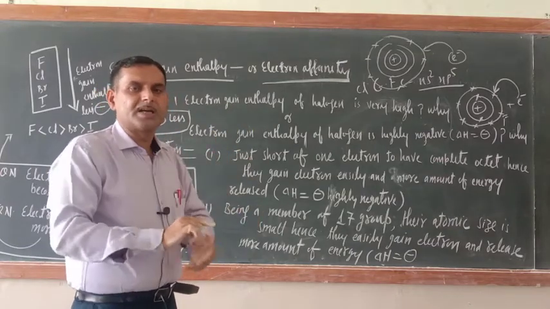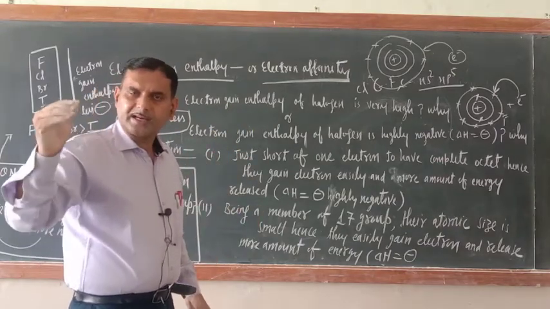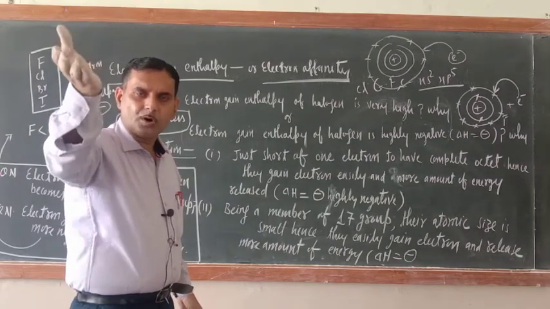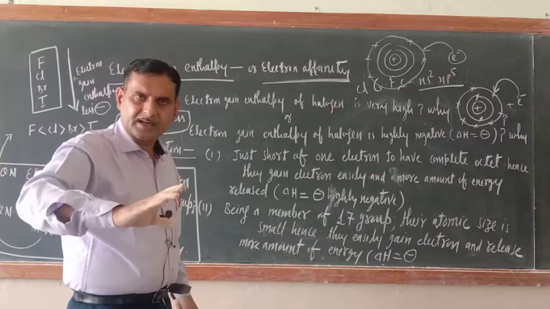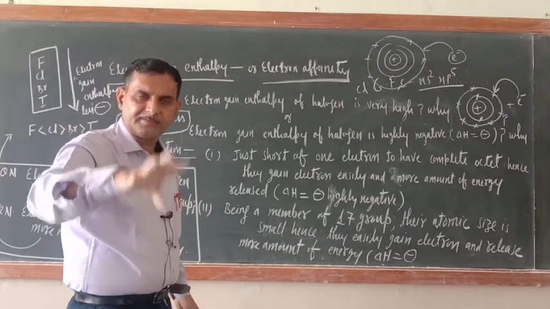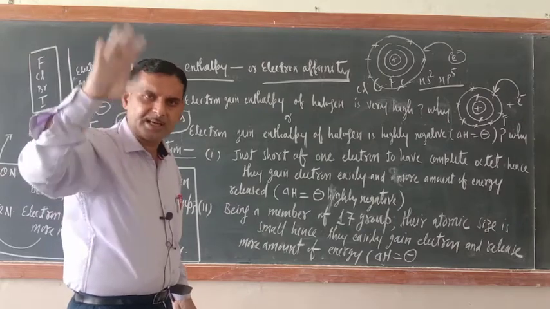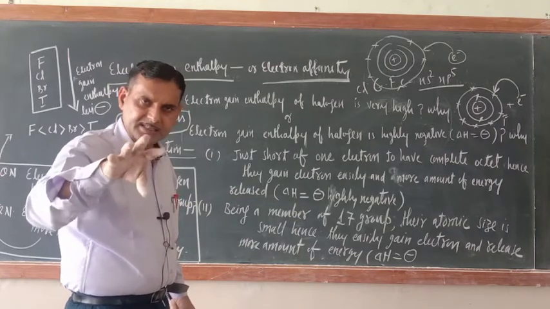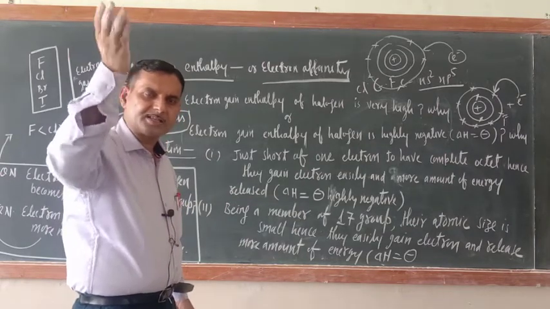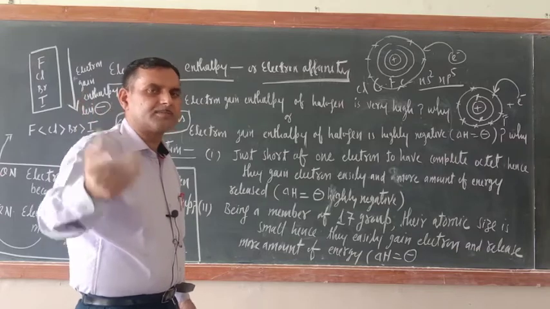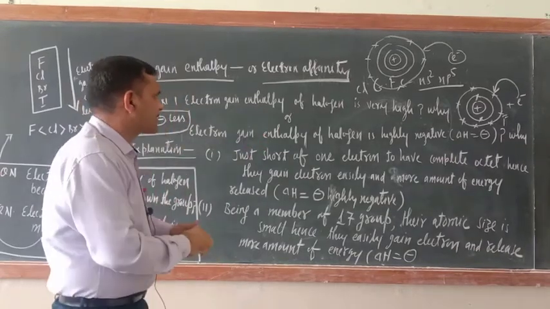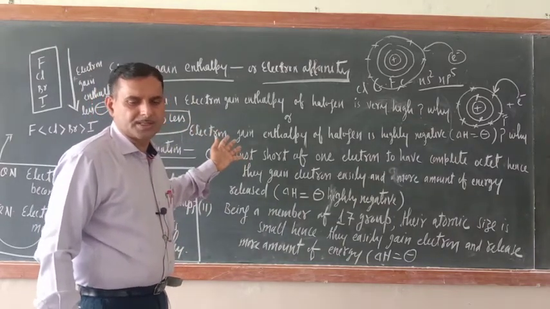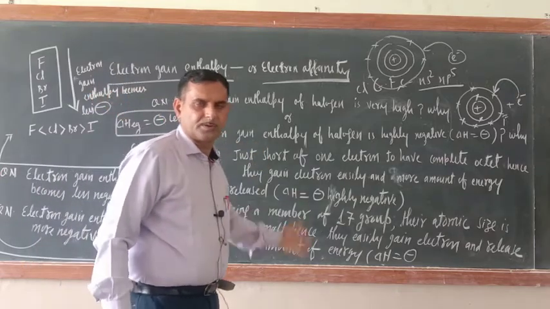You just remember, if an atom easily gains an electron, the amount of energy released will be more. Fluorine gains an electron but with difficulty, that is why the amount of energy released is less. Chlorine gains an electron happily, with ease, that is why the amount of energy released is more. And more energy released means electron gain enthalpy is more. So this is all about electron gain enthalpy, and many times this question has been asked in the board exam. So please remember. Thank you.